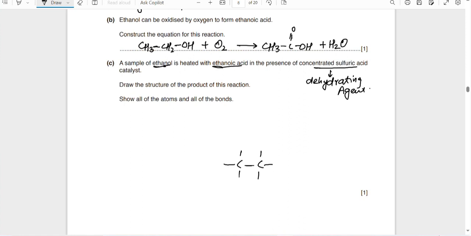It had OH, you don't need to write this OH. Okay, next, this is from ethanol, ethyl will be left. OH it has removed, and hydrogen from here will be removed, so it will form the H2O. So the dehydrating agent is used for that purpose. Ethanoic acid means C, second C, double bond oxygen, oxygen. Then here was H, so H was removed, so it will make the bond with this. And it has three hydrogen.